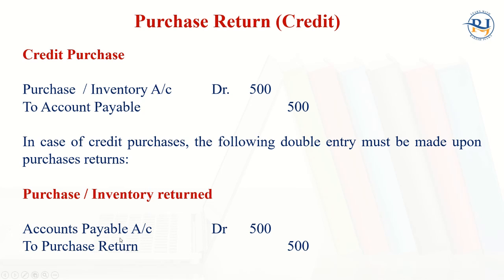It means I did the opposite of the first. The first was purchase account debit to accounts payable. Now accounts payable account debit to purchase return. Here it was purchase, now this is purchase return, because at the time of making the profit and loss account or income and expenditure account, if there is a purchase, we will write purchase minus purchase return, that will be net purchase.